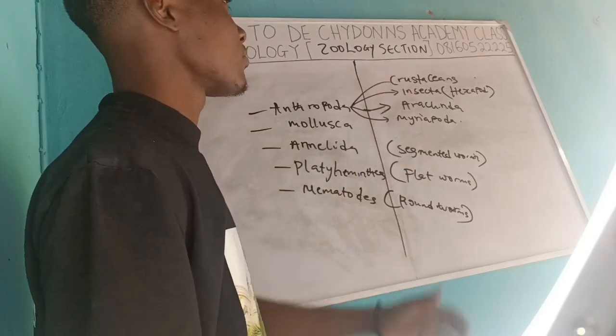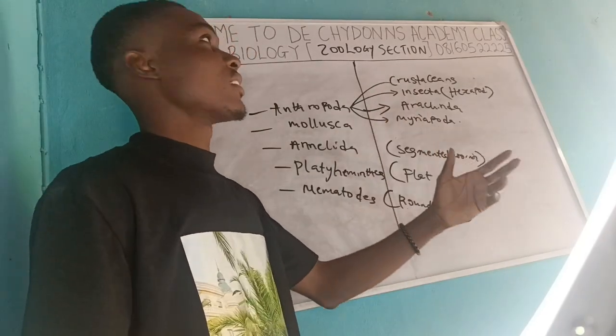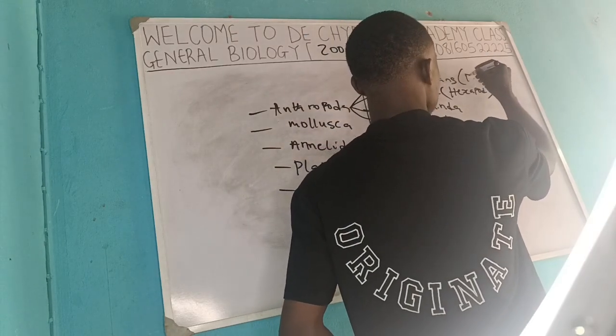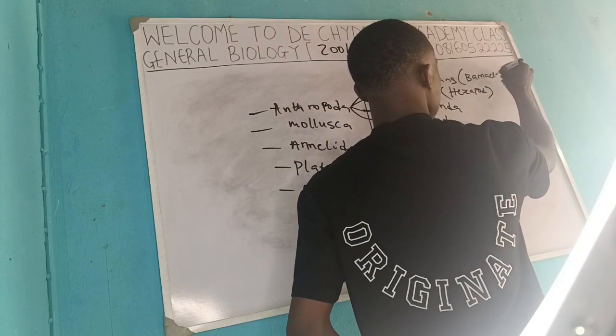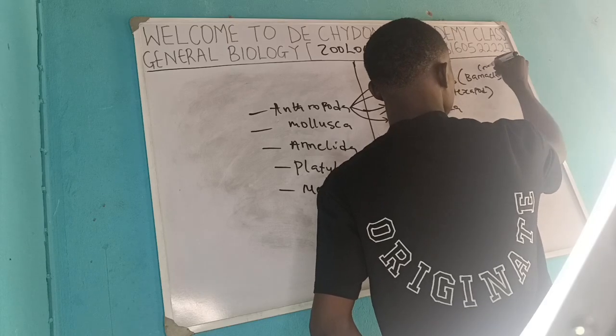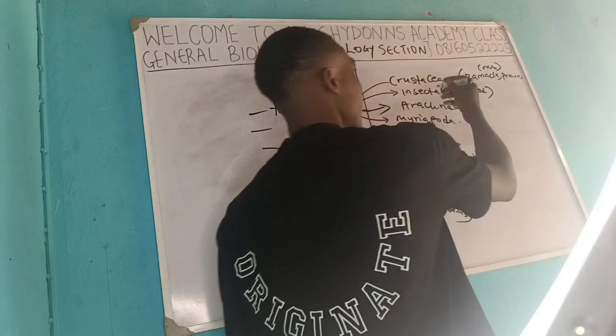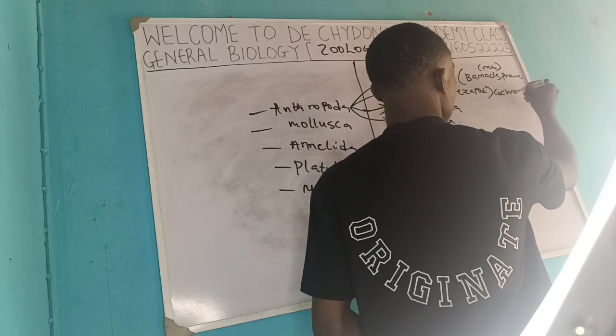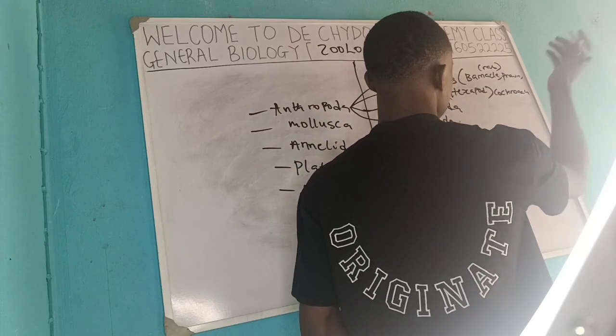So crustaceans, let me give examples. We have barnacles. We have prawns. We have crabs too. Under hexapoda, we have cockroach, the grasshopper, the ants, and the rest of them.